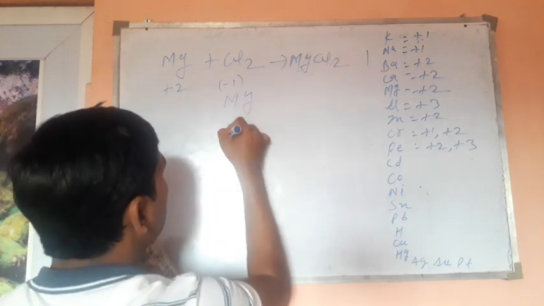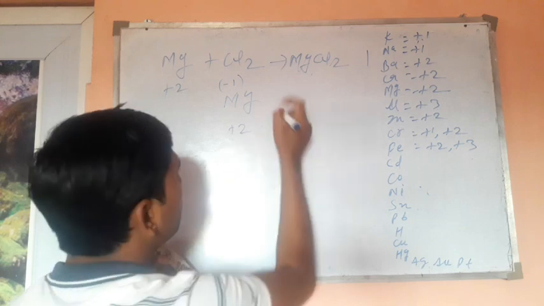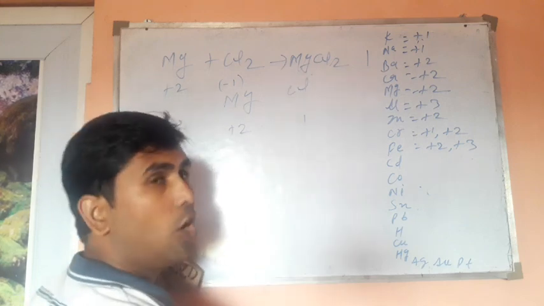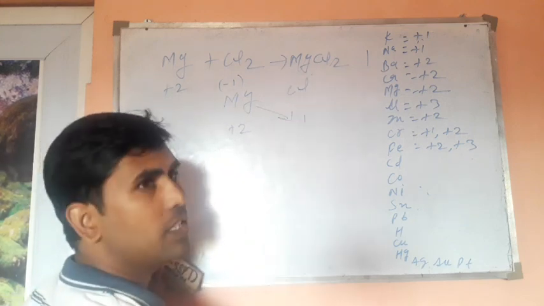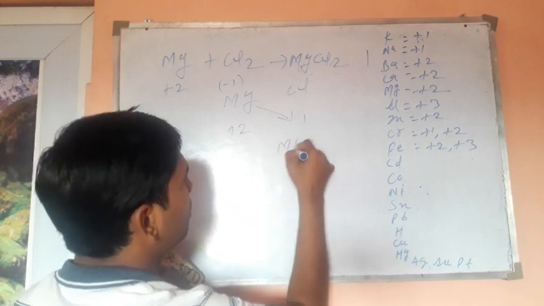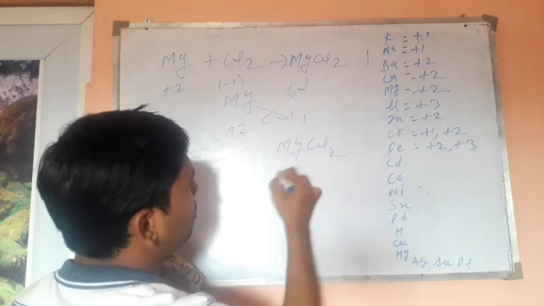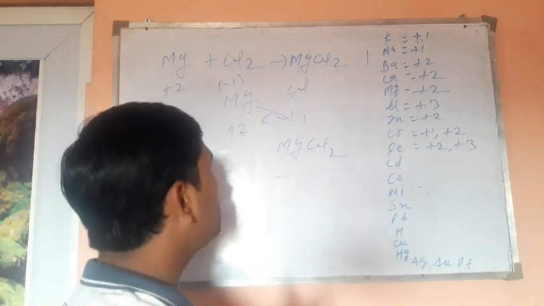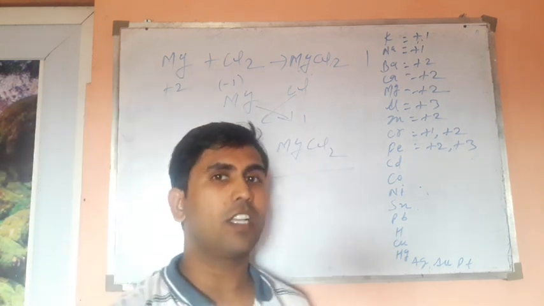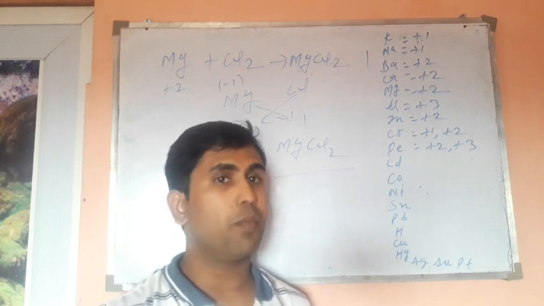Magnesium has valency +2, right here. Chlorine has valency 1. How many magnesium atoms will I need? Cross it. 1 magnesium. How many chlorine atoms will I need? 2. MgCl2, magnesium chloride. This is the basic way of making chemical reactions or forming molecules.